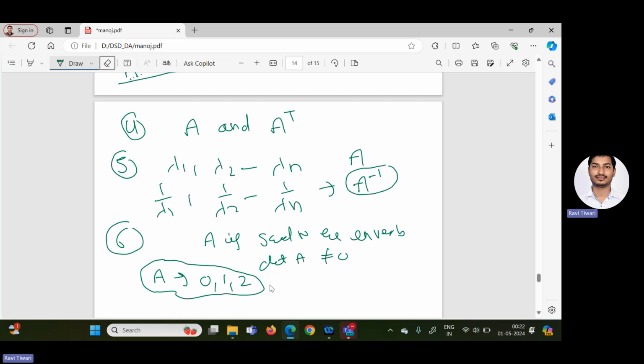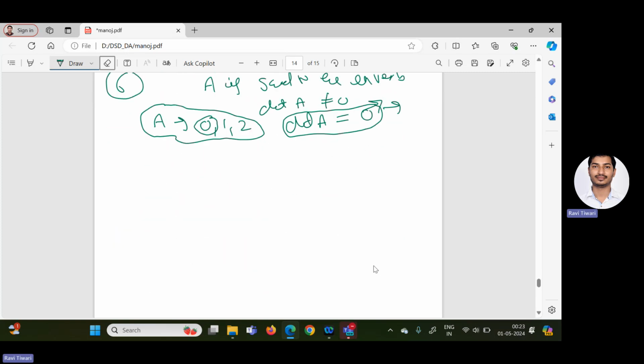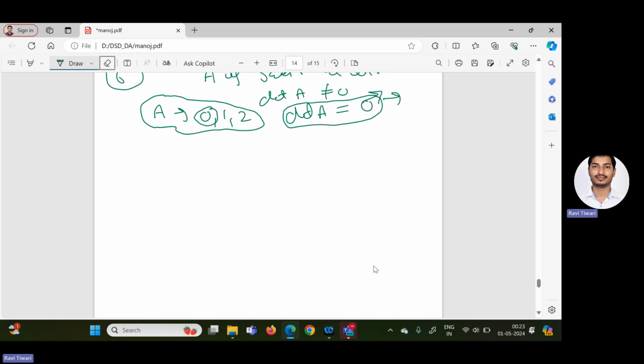Why? Because 0, 1, and 2 are the given eigenvalues, and we know from the properties of eigenvalues that the determinant of A is the product of the eigenvalues. If one eigenvalue is 0, then 100% the determinant of A will be 0, because in a product of 10 eigenvalues, if one is 0, it makes the whole product 0. It means that if a matrix has determinant 0, it cannot be invertible and it cannot be non-singular. So by using these properties, we can calculate the determinant and trace.